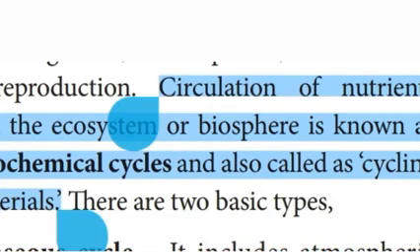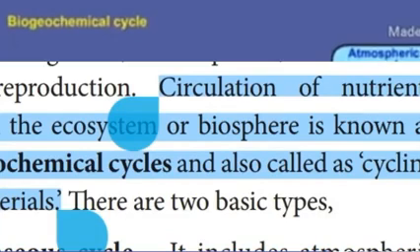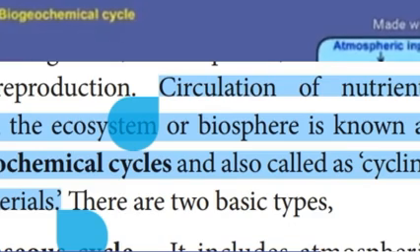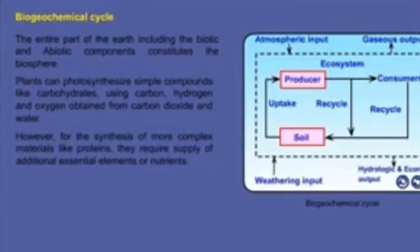Okay, children. First one, the circulation of nutrients within an ecosystem or biosphere is known as biogeochemical cycle. The entire part of earth, including biotic and abiotic components, constitutes the biosphere.